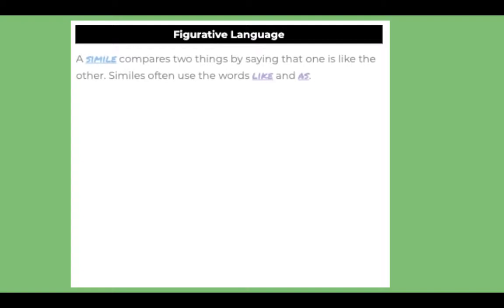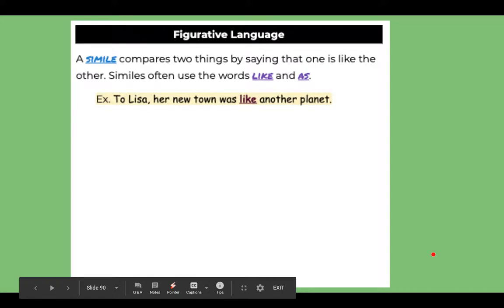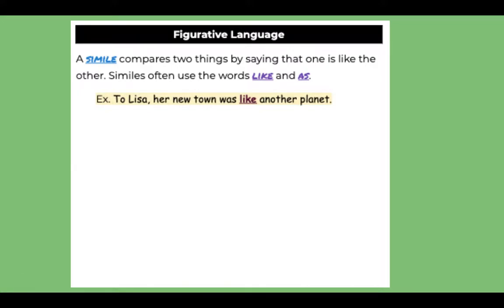So the first one we learned was a simile. A simile compares two things by saying that one is like the other. Similes often use the words like and as. For example, to Lisa, her new town was like another planet. This sentence uses like to compare Lisa's new town to a new planet, showing that this town is really new or really different to her.